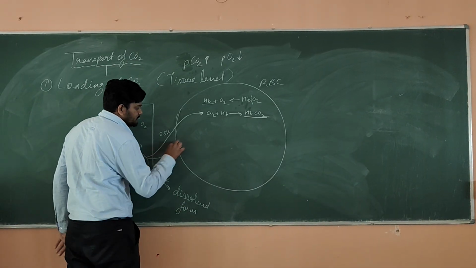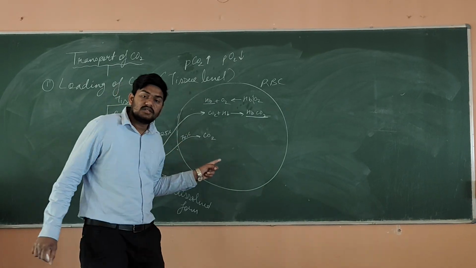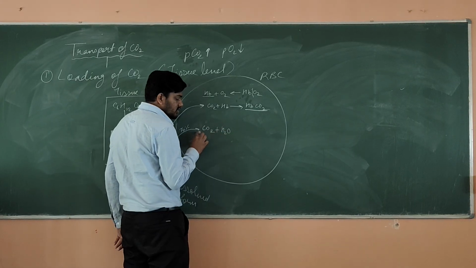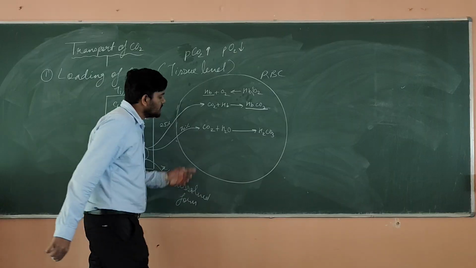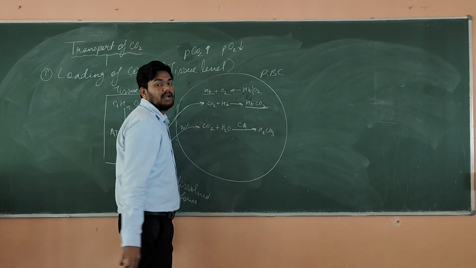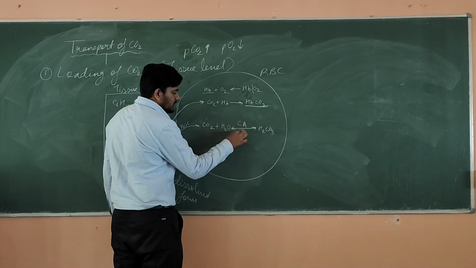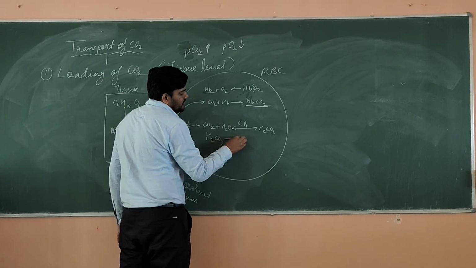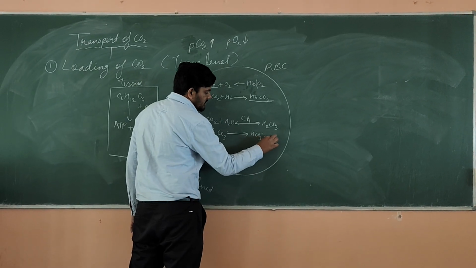Now what about the 70%? This is the 70% of the CO2. Now it will be reacting with water, CO2 plus H2O, and then you will get H2CO3, carbonic acid. This CO2 will combine with water in the presence of which enzyme? In the presence of carbonic anhydrase. Then it will make carbonic acid, and this is a reversible reaction. Then further, this carbonic acid will split into HCO3 minus, that is bicarbonate ions, plus H+.